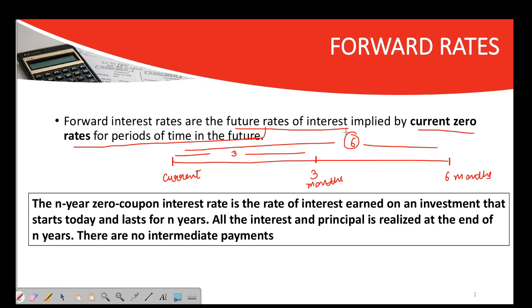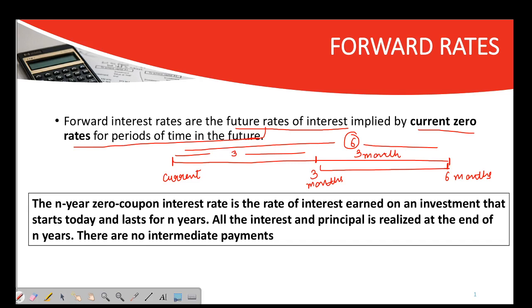Now you want to know the interest rate between this period. So this is a 3-month period, and you want to know the interest rate for 3 months after 3 months.